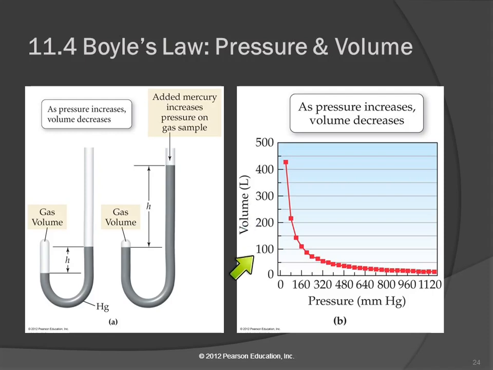And then he came up with a graph like this. So pressure is what he was controlling. That's the independent variable. And what he was measuring was the volume of the gas. That's the dependent variable. So what he found was as he increased the pressure, the volume of the gas got smaller and smaller. And there is a mathematical function here. Now that doesn't form a straight line.